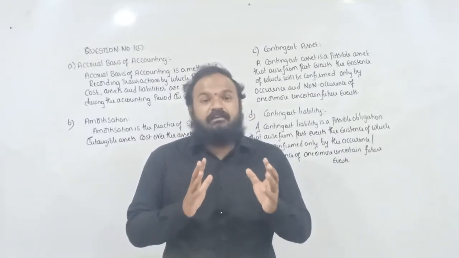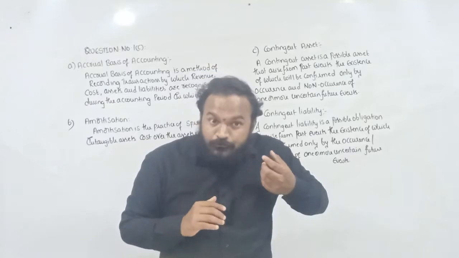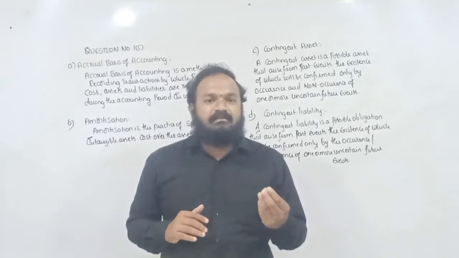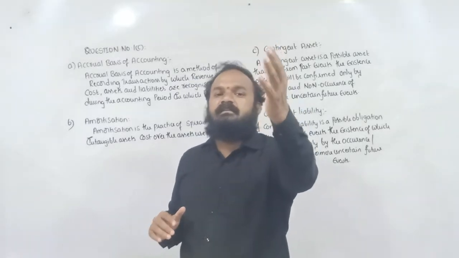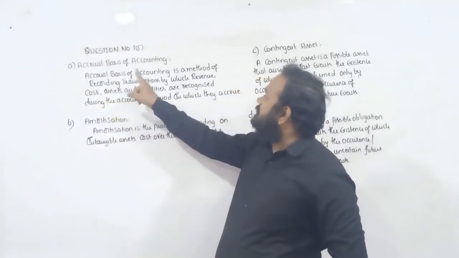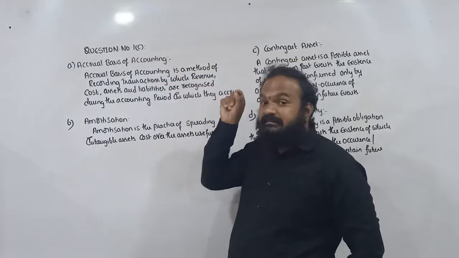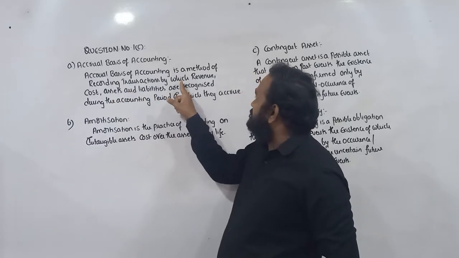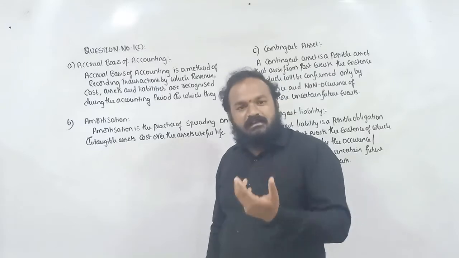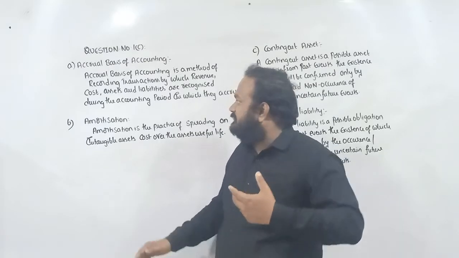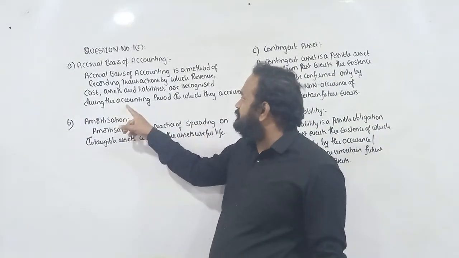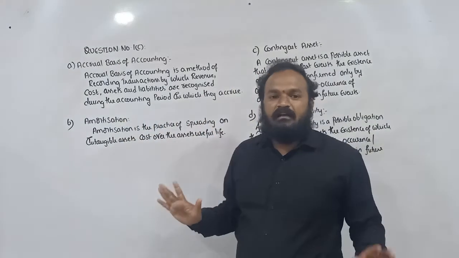Whatever it might be, if a transaction takes place in a period of 12 months, the nature may be either cash transaction or credit transaction. It must be recognized in the books of accounts, boys and girls. So accrual basis of accounting is a method of recording transactions by which revenue, sales, other income, cost, purchases, other expenses, assets and liabilities are recognized during the accounting period in which they accrue.